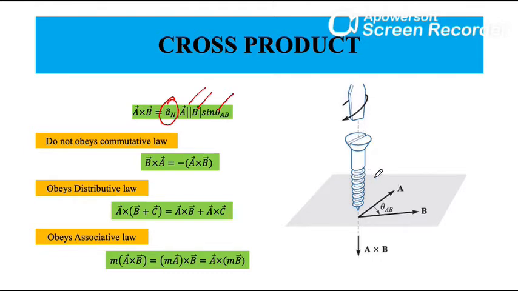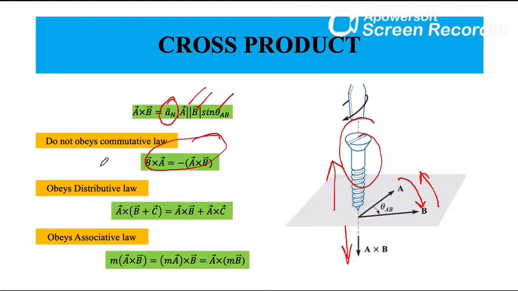A is turned into B. So the screw direction will give me the force direction. Reversing the order of A and B results in a unit vector in the opposite direction. If I am moving in this direction, the force will be upward. So we say that the cross product is not commutative. The direction will be different.